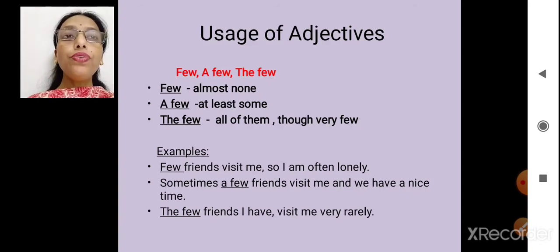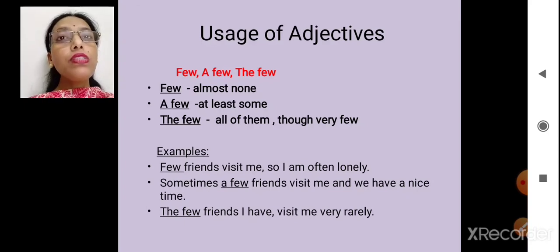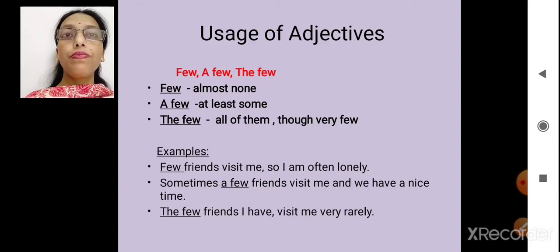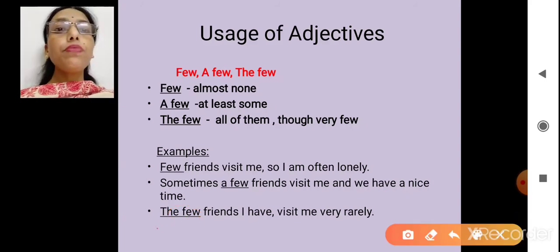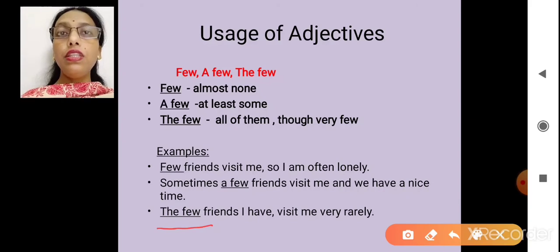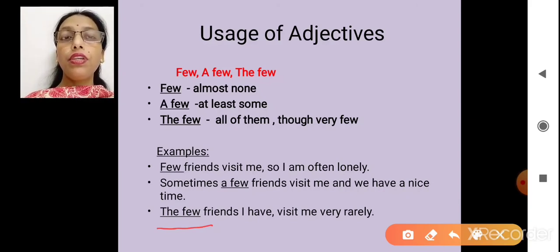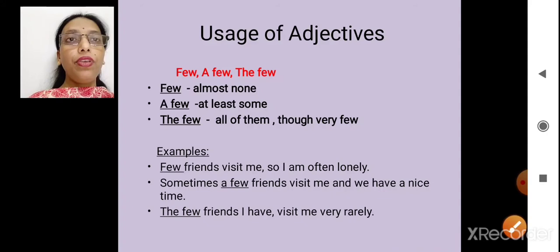Now what about the few? The few means though the count is less, I am considering all the people, all the things which are there. Yes? Let's see. The few friends. Here the few friends means though the friends are less in number, they are not many, but still I am considering all the friends I have. I don't have many friends, but I am talking about all the friends that I have. Visit me very rarely. Alright?